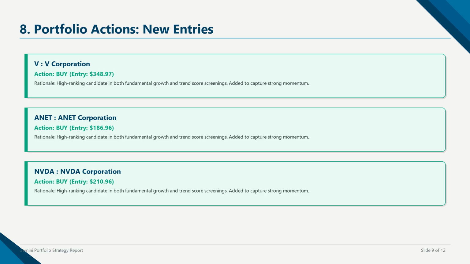For instance, entering V allows us to capture early-stage breakout momentum, while the other entries provide exposure to industries experiencing significant secular tailwinds. Each of these new positions is initialized at an equal target weight of 9% of our total capital. This systematic entry process ensures that we are always buying stocks at attractive technical setups with strong backing from institutional buyers, maximizing our probability of alpha generation and keeping our portfolio fresh and aligned with market leadership.